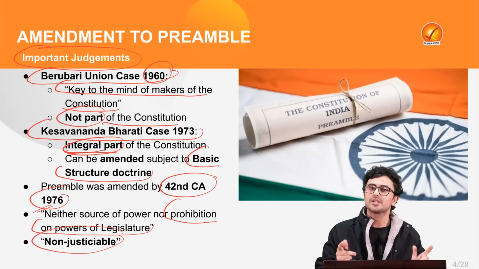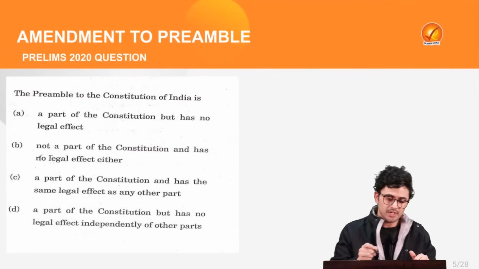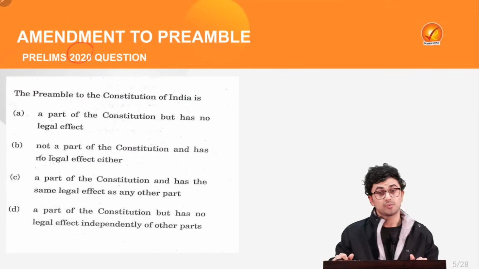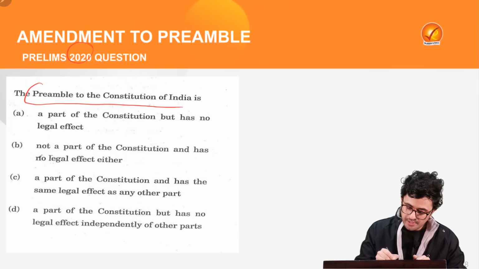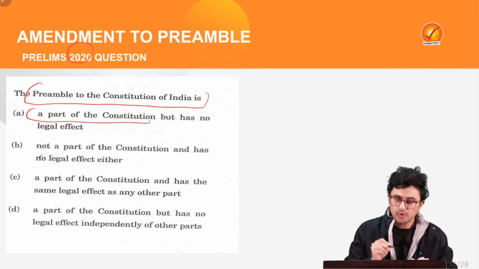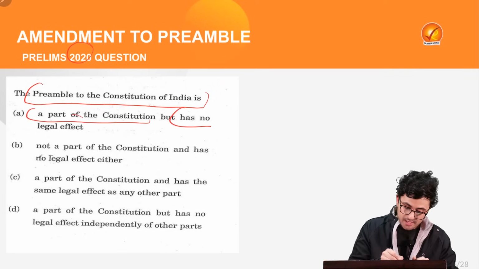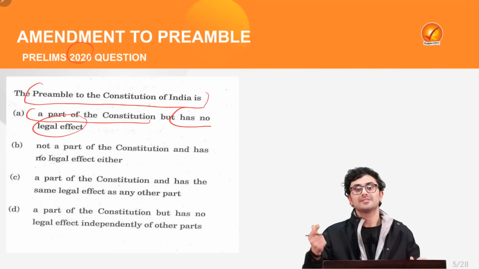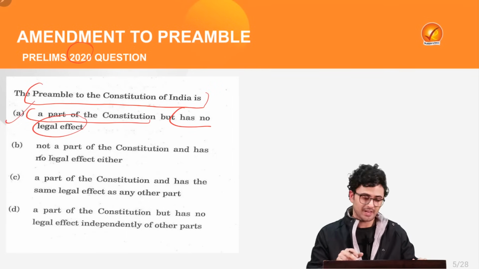With this information in mind, let's now try to solve a prelims question which appeared in the year 2020. What does the question say? The question asks about the preamble to the Constitution of India: it is part of the Constitution, yes, under the Kesavananda Bharati case, but it has no legal effect because it is non-justiciable. So option A is correct.